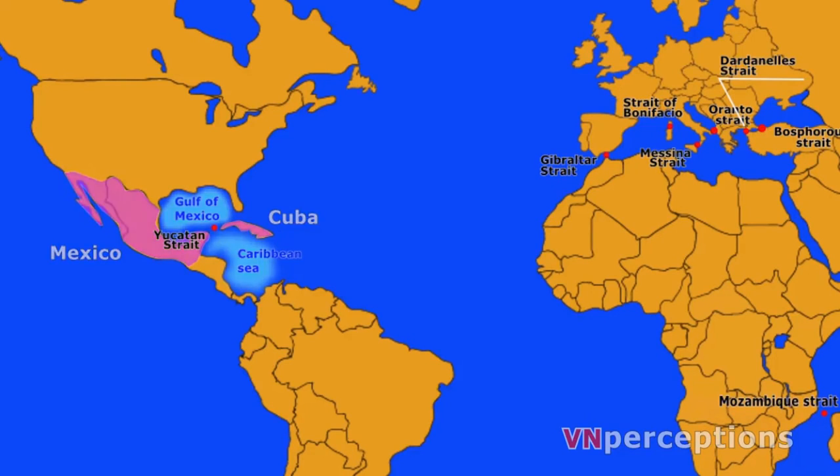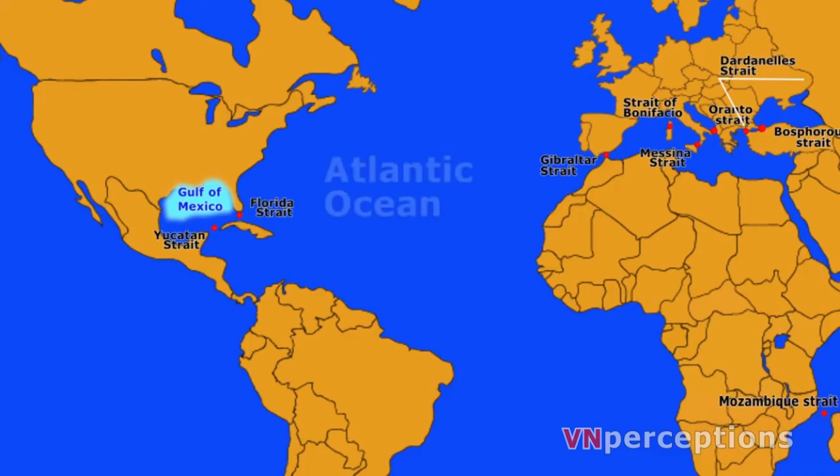Then it is Florida Strait. It is located southeast of the North American mainland, generally accepted to be between the Gulf of Mexico and the Atlantic Ocean and between the Florida Keys, that is US and Cuba.